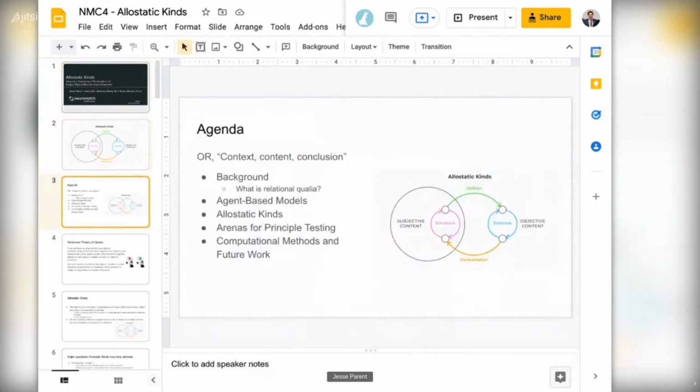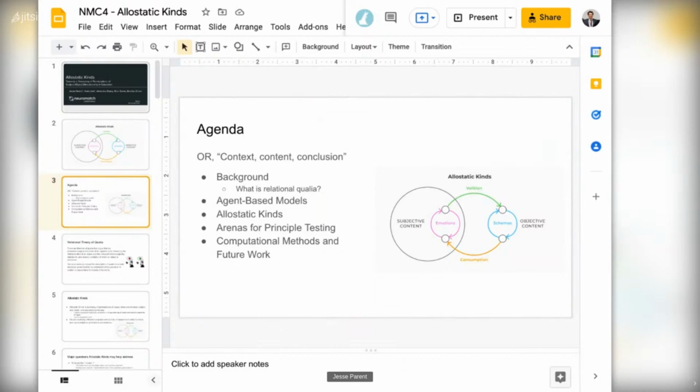But the general agenda right now is to quickly go through some background, some agent-based model inspiration, addressing what allostatic kinds are, some arenas we're looking at for testing associated principles, and some computational methods for our work we're looking to do ahead.